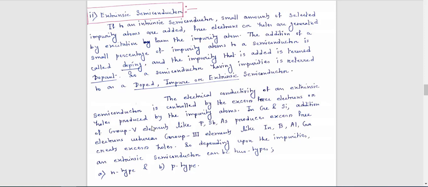So in germanium and silicon, if you add a group 5 element as an impurity. Basically, using germanium and silicon we can generate the intrinsic semiconductor.